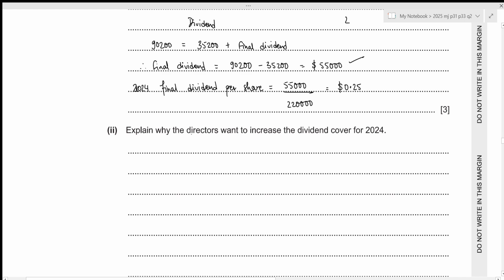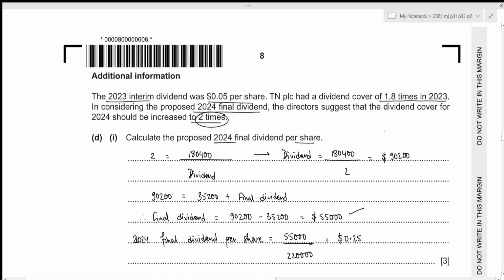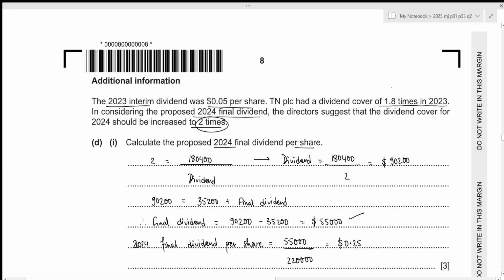Okay, now we need to explain why the directors want to increase the dividend cover for 2024, because in the last year, the dividend cover was of 1.8 times. So dividend cover basically takes a look at how many times our profit for the year can cover our dividend value. And increasing it means that we are only giving out a lower portion of the total profit as part of the dividend, which means that we are reinvesting more profit into the business. And this might be for business expansion. Let's write it down.